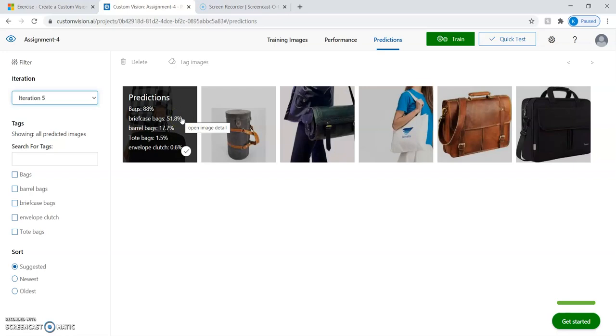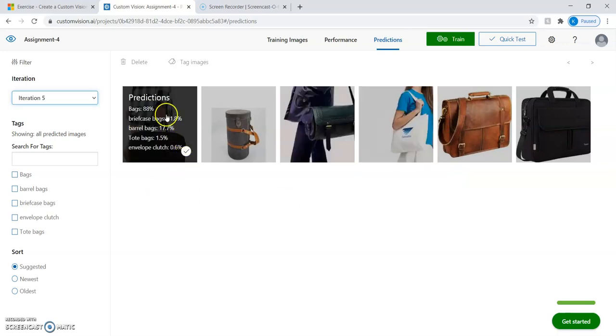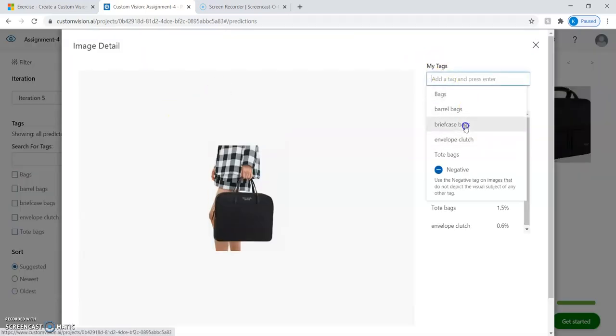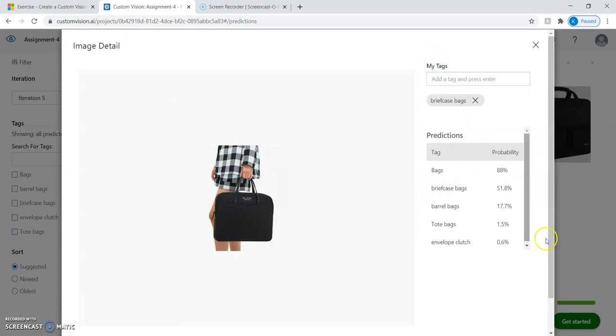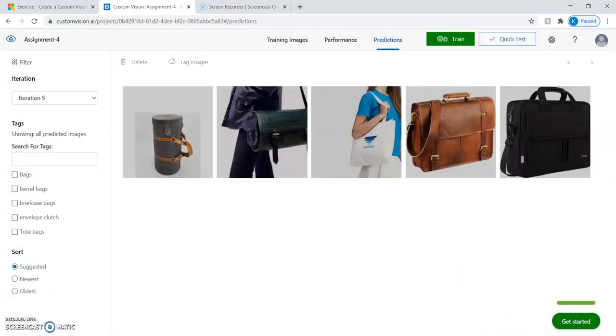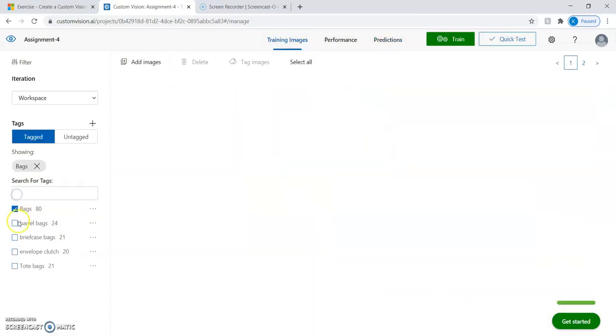When we retrain our model, it is also refining the model, and these two are the cases where I have tagged my images. Okay, so now let's try to tag this image. For example, I'm tagging that as briefcase bag, which is obvious, and let's save and close, and then let's try to train.